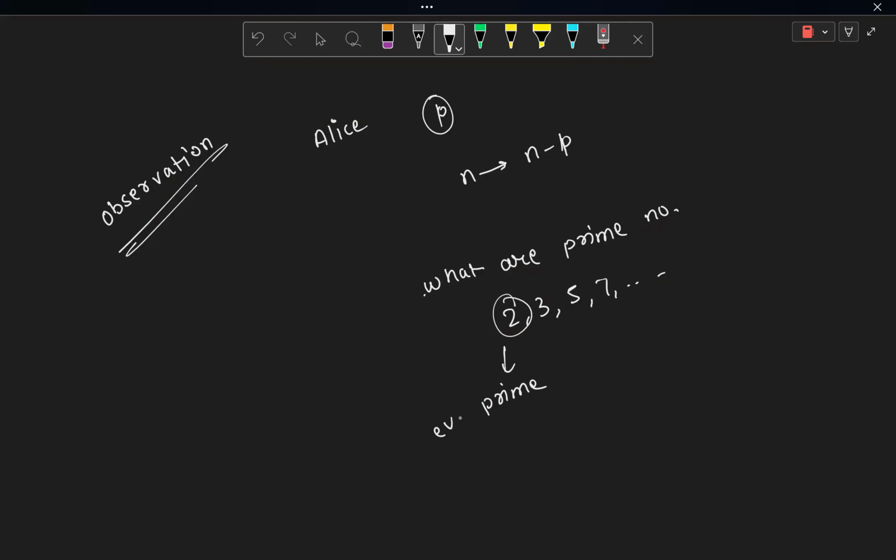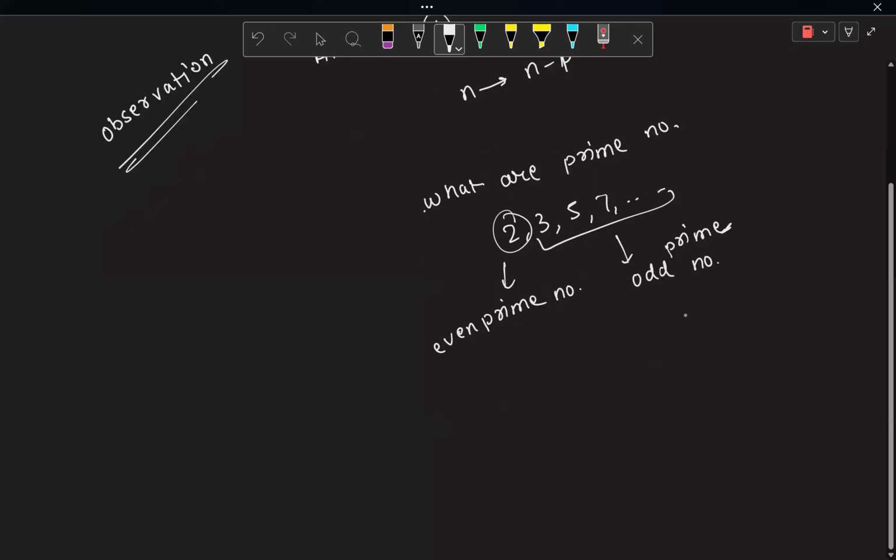Other than that, all the prime numbers are odd prime numbers, right? So if there is a number that has any prime factor other than 2, in that case, we can see that the number is having some odd prime number.